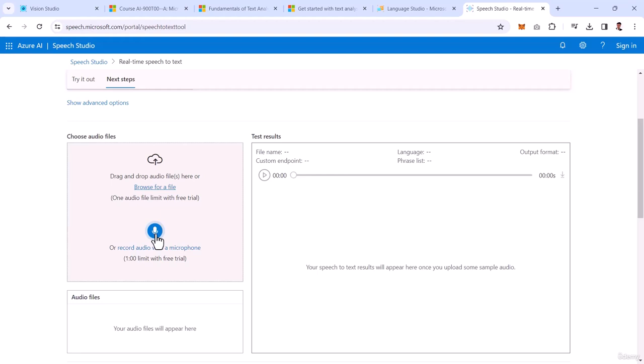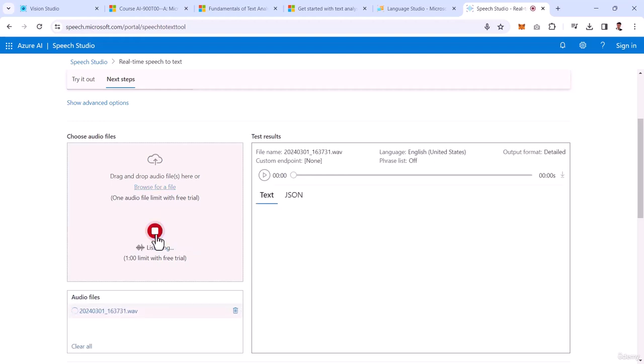Let's try this. Hello, mic testing 1 2 3. We are just trying to check the speech to text, and this is right now being recorded by Maruti Makwana on the AI 900 course. You can see I tried this recording and it is showing me the same result here. I can replay this and check whether each and every word is detected exactly or not.